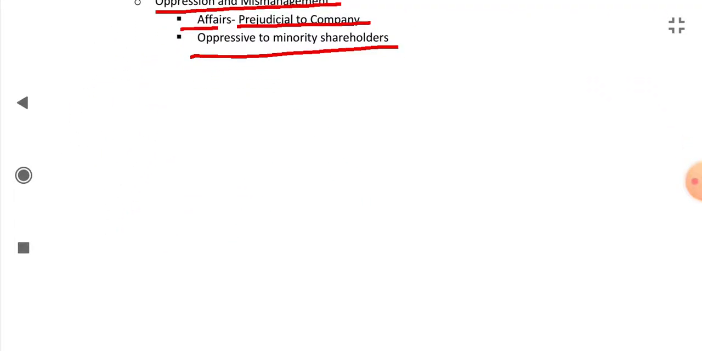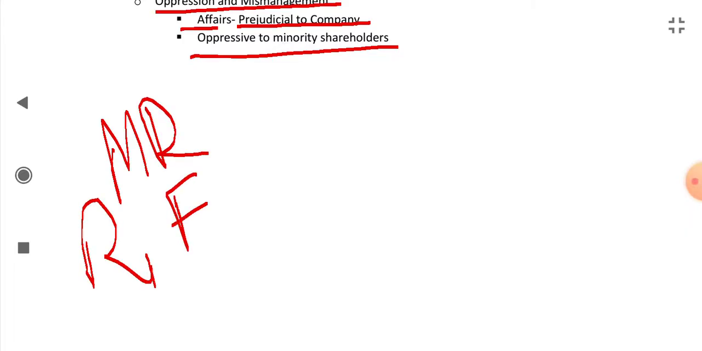So this was majority rule, or the rule in Foss versus Harbottle.